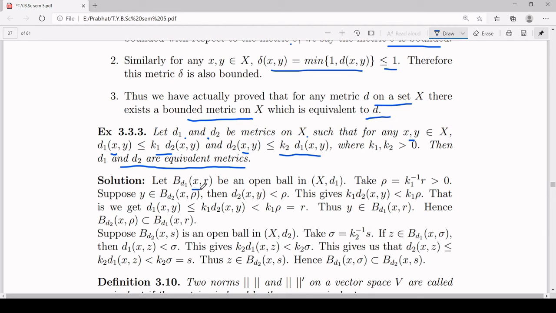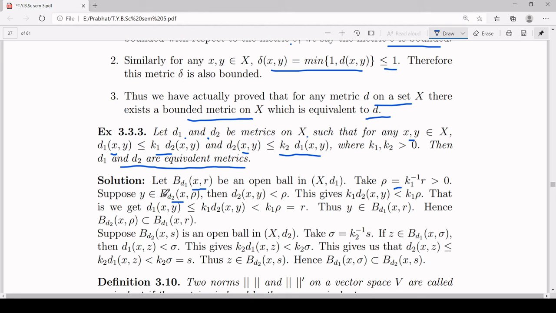So first assume B_d1(x, r) is an open ball in the metric space (X, d1), centered at x of some radius r. Now we want to find a rho greater than 0 such that B_d2(x, rho) is a subset of B_d1(x, r). So I have made a guess: I have chosen my rho to be k1 inverse times r. k1 is positive, so 1 upon k1 is positive, r is positive, so the product is positive, so my rho is going to be positive. Now we will show that this B_d2(x, rho) is a subset of B_d1(x, r).